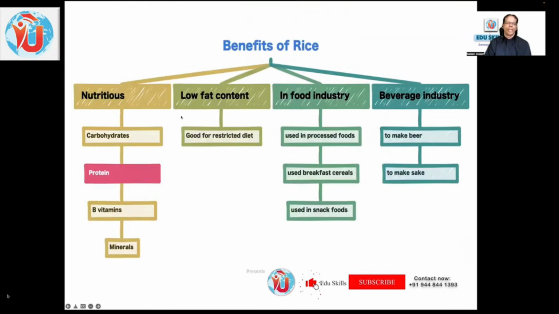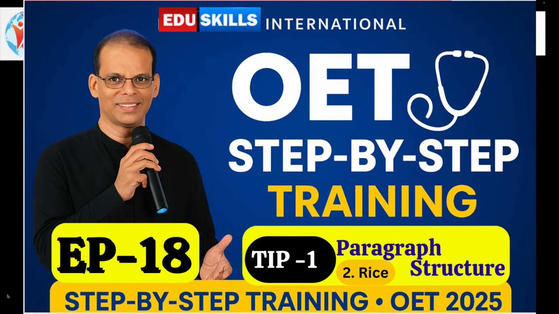See, the benefits in a mind map look like this. One is nutritious, the second is low fat content, the third is useful in the food industry and the beverage industry. Under nutritious: carbohydrates, protein, vitamins, and minerals. Low fat content: good for restricted diets. In the food industry: used in processed food, breakfast cereals, snack foods. And the beverage industry: to make beer, to make shake. See how beautifully this is organized in a paragraph.